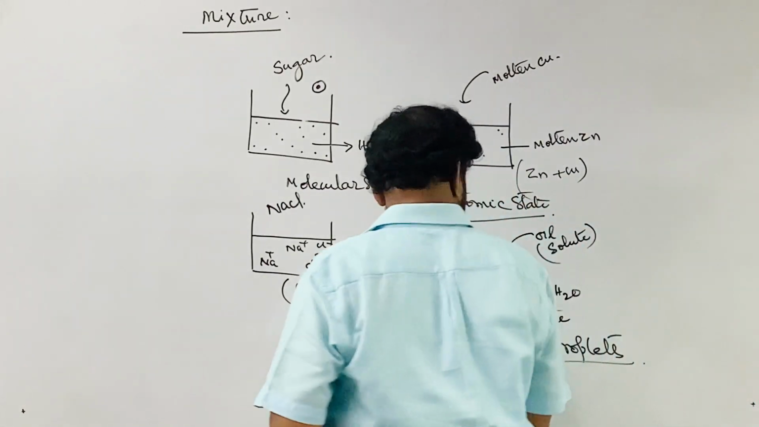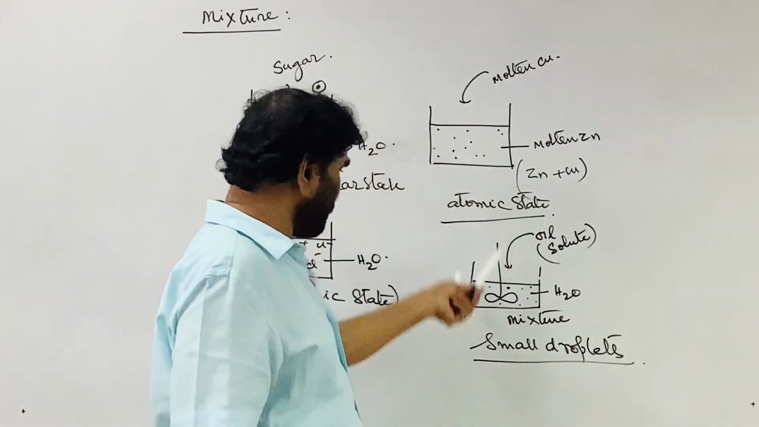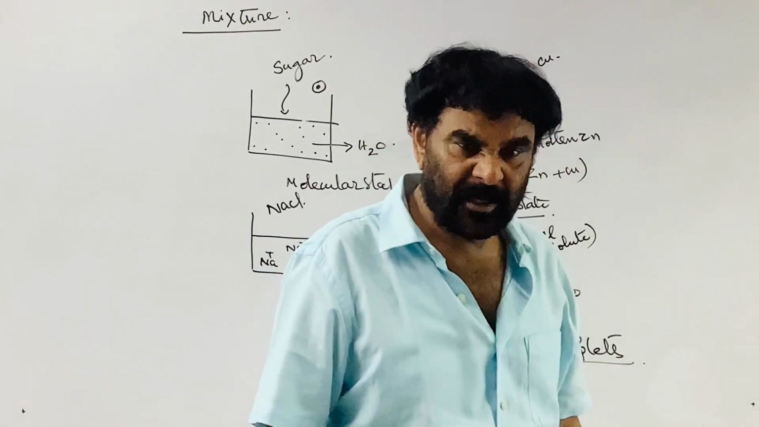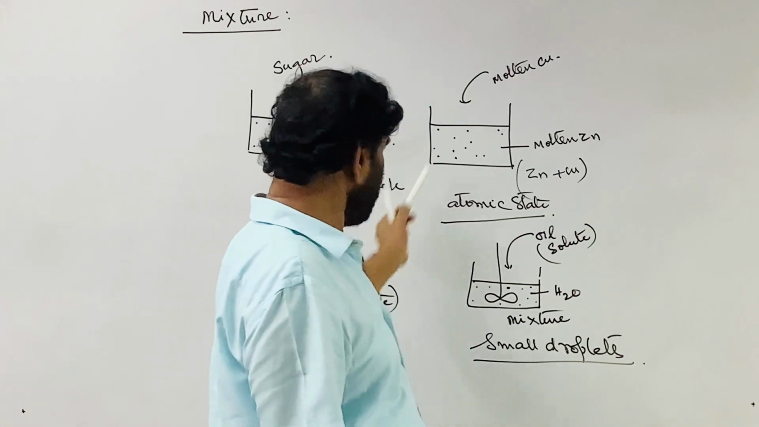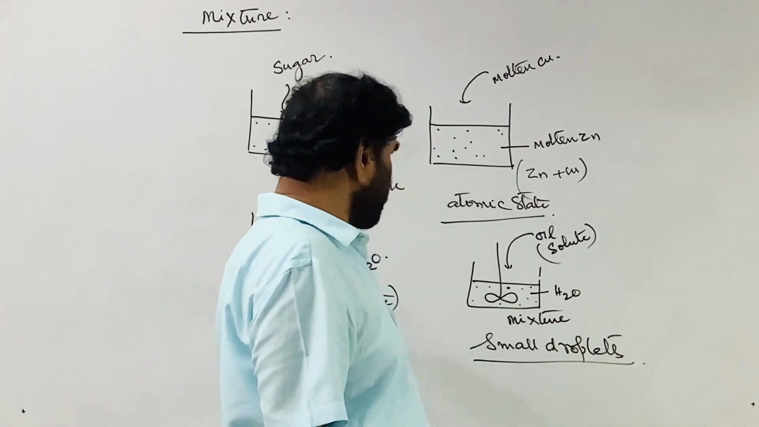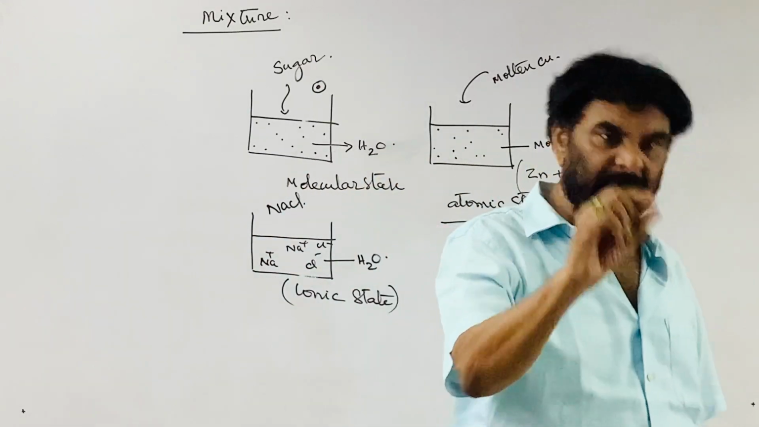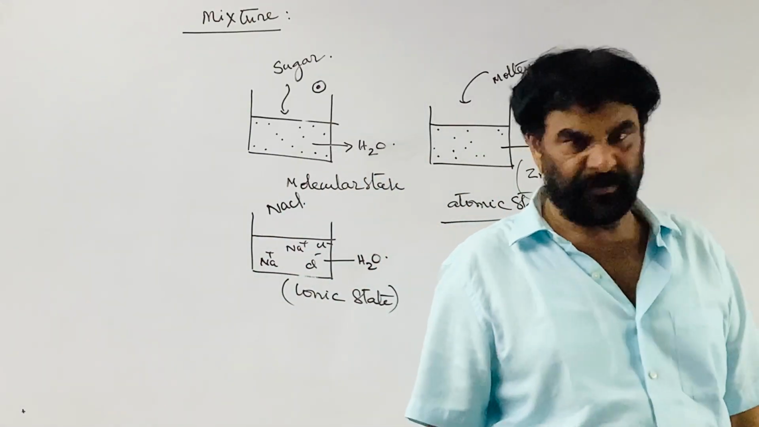See, this is also a mixture. So what is the difference? The dispersed solute particle size is changing. Here it is molecular state, ionic state or atomic state. Here a small molecular aggregate is formed.